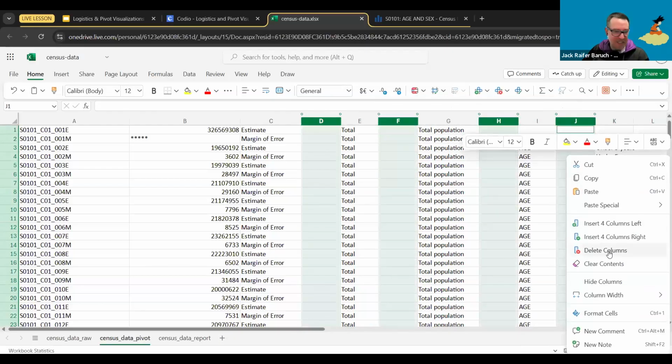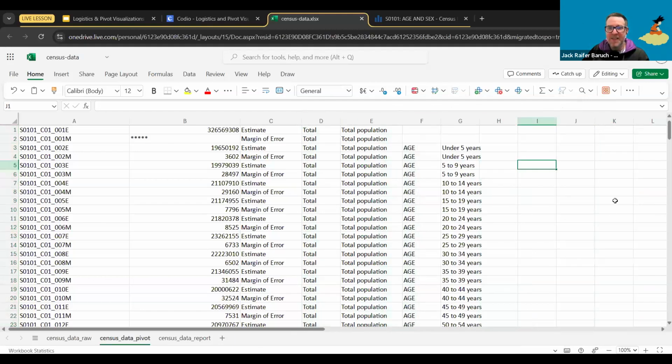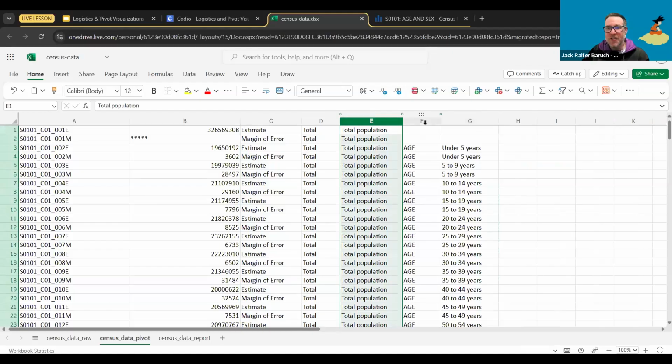Now, you should see delete. If not, just select them again. H was selected twice. Delete them, and this is what you should get. So at the end, we have new columns with the estimate, margin of error over and over again, totals, total population, age, and the actual age range.